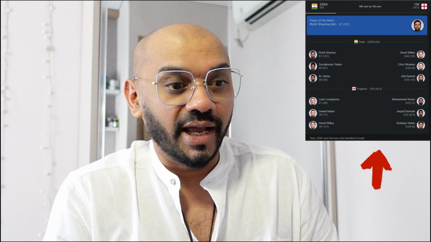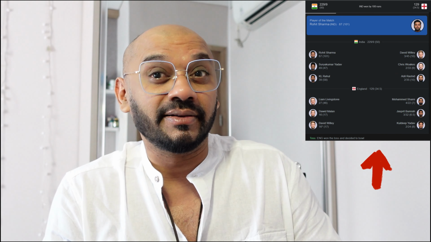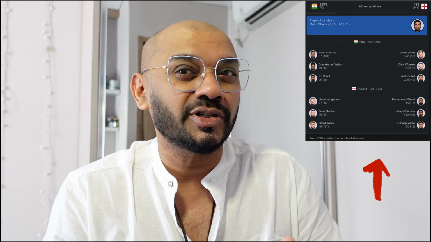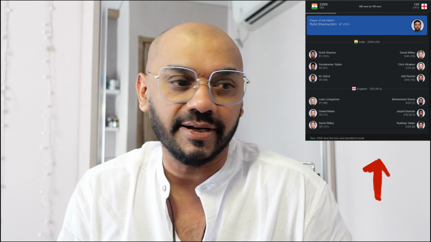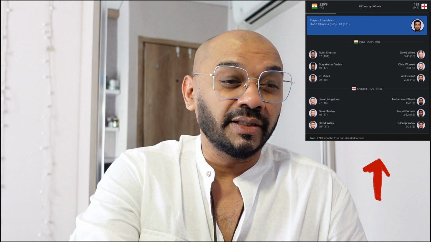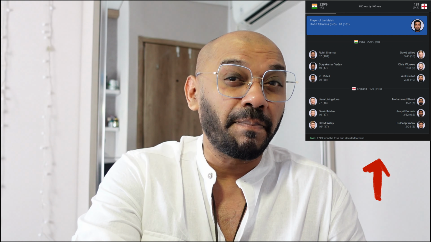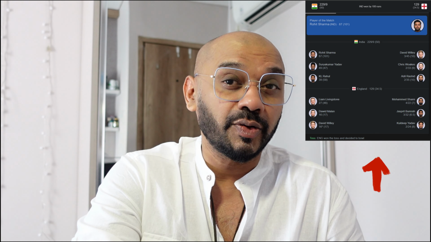This match was in Lucknow. England won the toss and decided to bowl. So again, India was batting first in this one, and this was a great test for India because India has been chasing all this while, right? The score that India put up was actually subpar. It was just 229 runs.